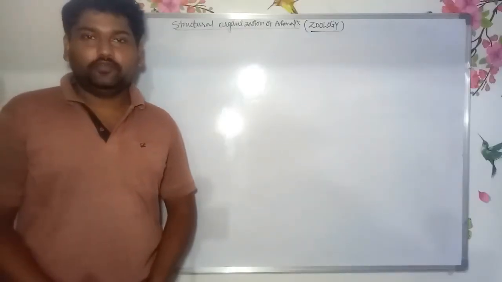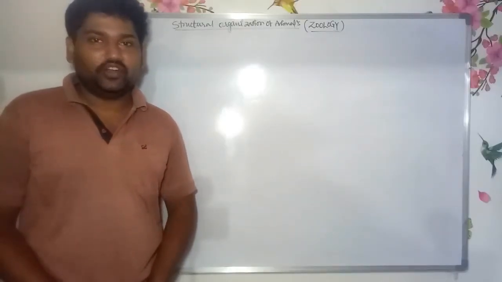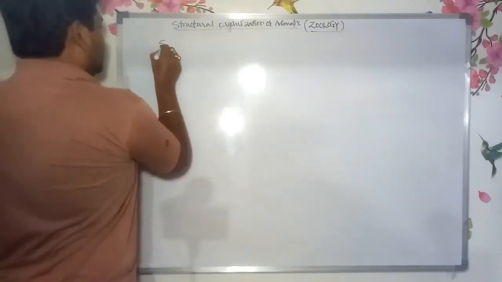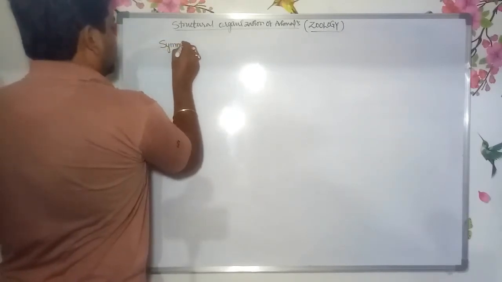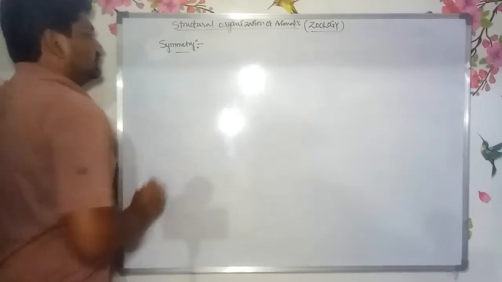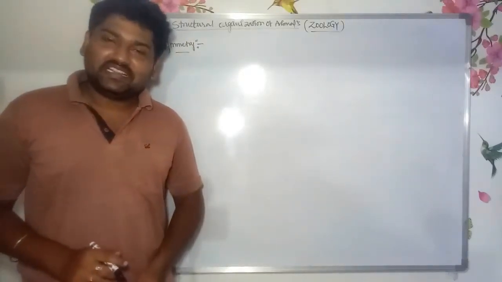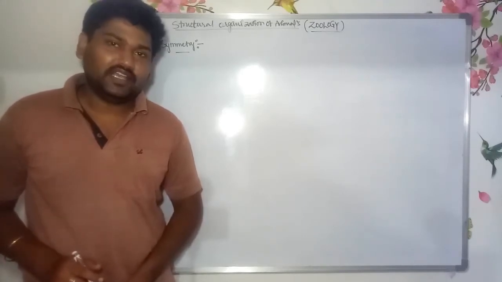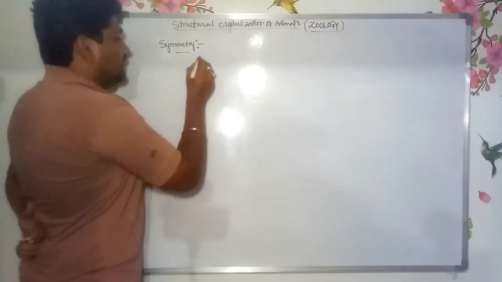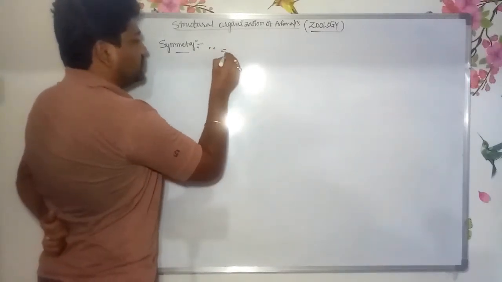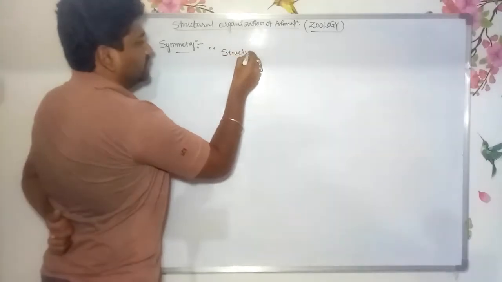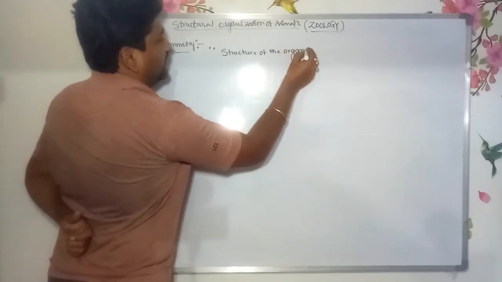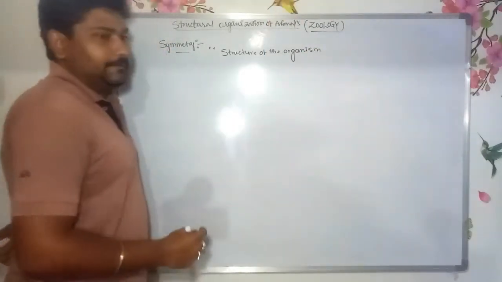Now, after completion of levels of organization, next we are discussing another topic, symmetry. So what is symmetry? Symmetry refers to the structure of the organism. A simple definition: the structure of the organism is known as symmetry.